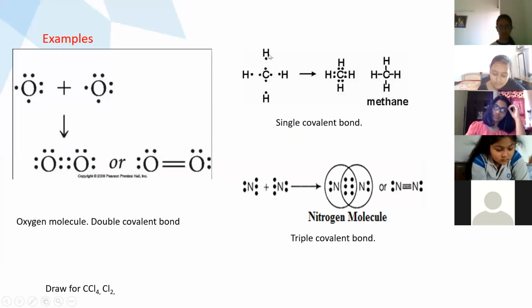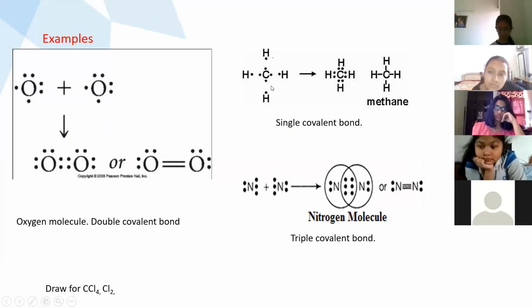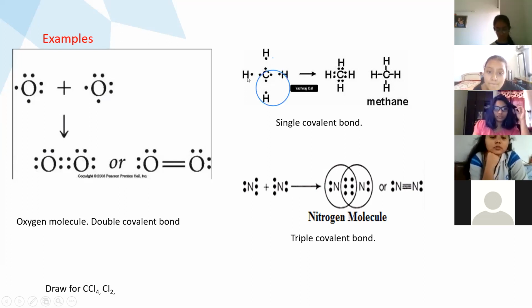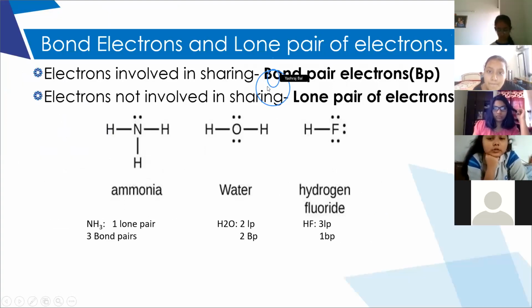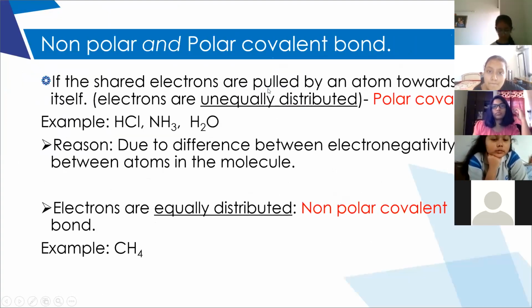Okay, see here, around carbon, along with hydrogen electrons, you have to draw a circle. Yashraj, can you draw now? Yes, ma'am, draw on the screen. Ma'am, and one more.